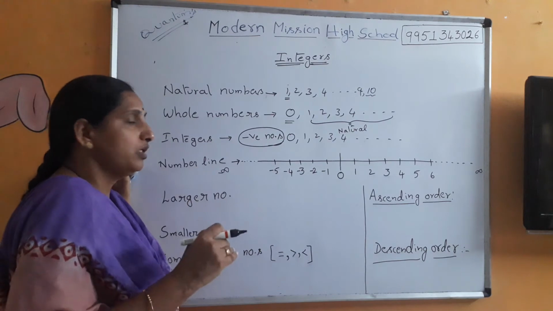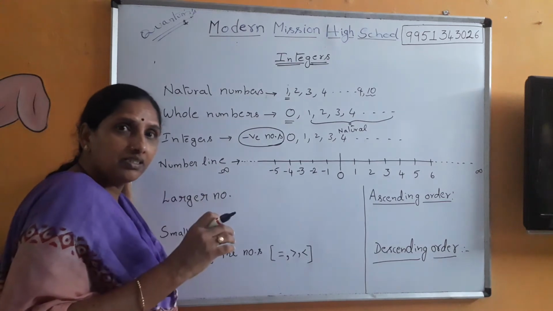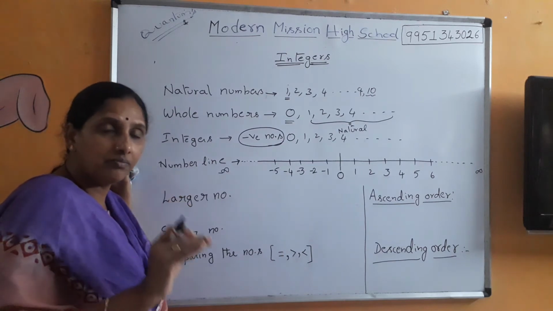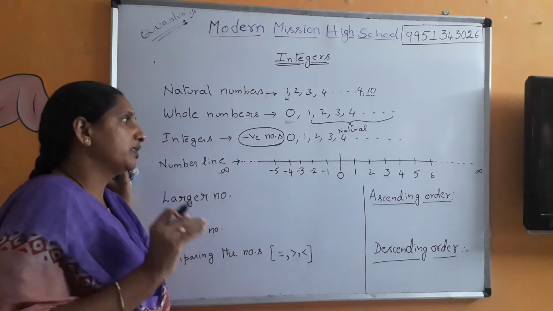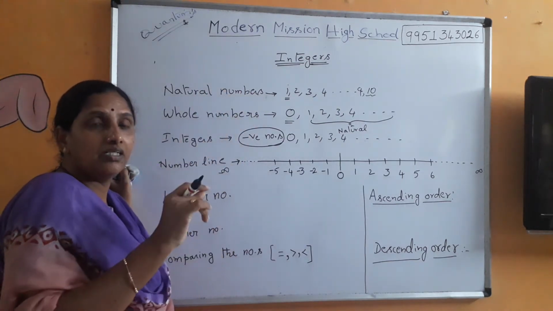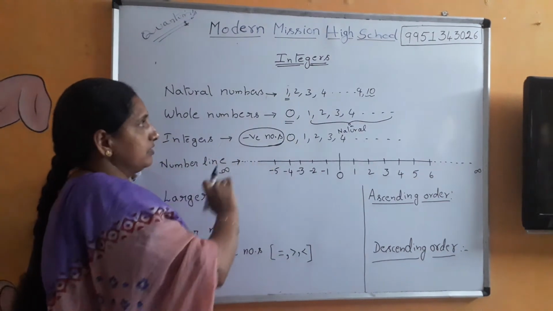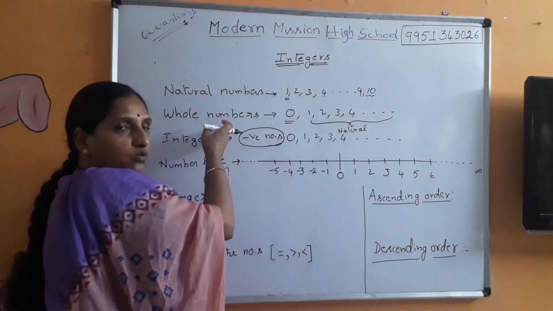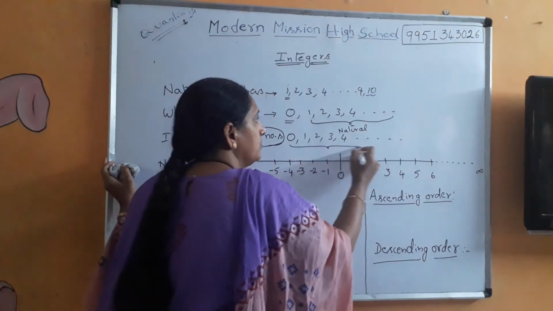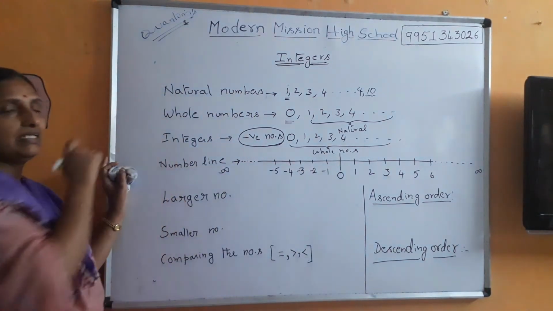So how do we define integers now? Negative numbers and whole numbers together form integers. When you define natural numbers, we say the numbers starting from 1, 2, 3 and then continuing are called natural numbers. Then 0 and natural numbers together are whole numbers. And now negative numbers and whole numbers together we call integers.